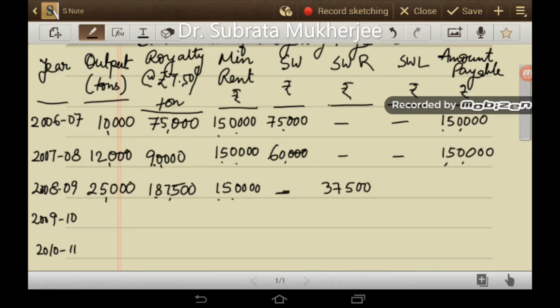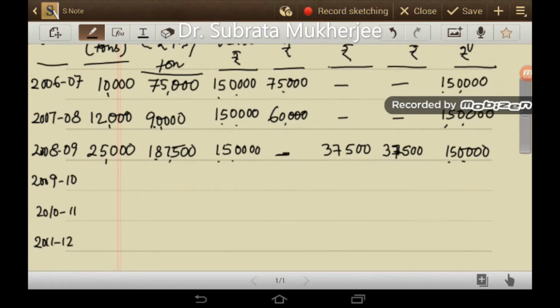The short working which arose in the year 2006-7 for rupees 75,000, out of which 37,500 is recovered in the year 2008-9. But the remaining amount of 37,500 will be transferred to the short working lapsed account. So 75,000 minus 37,500 is also 37,500. So in 2008-9 the amount payable to the landlord will be 1,50,000.